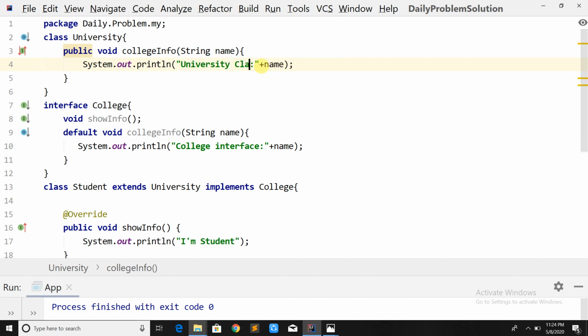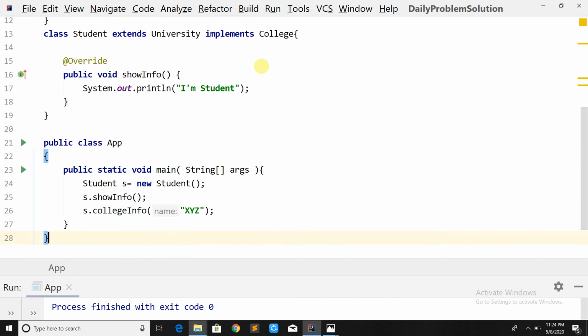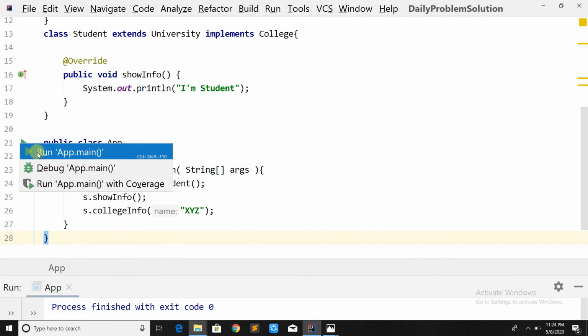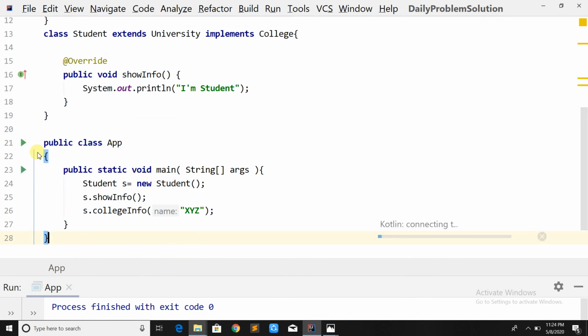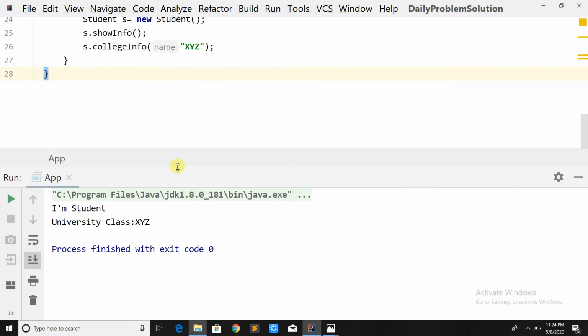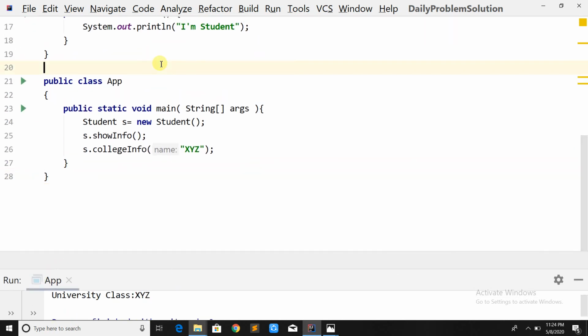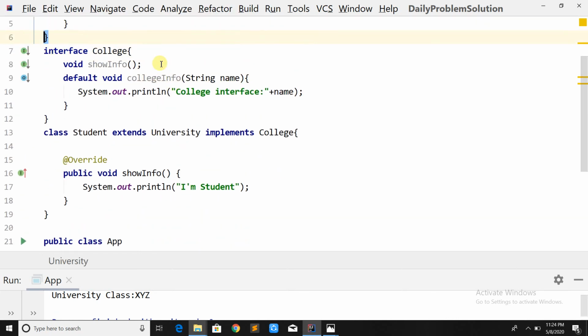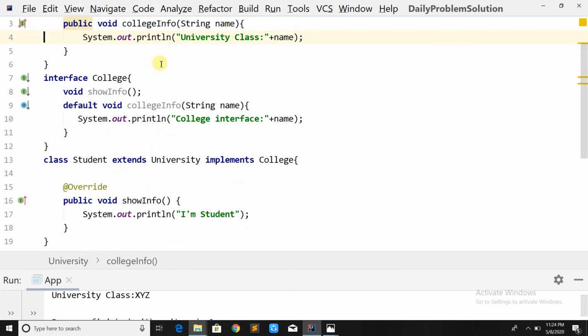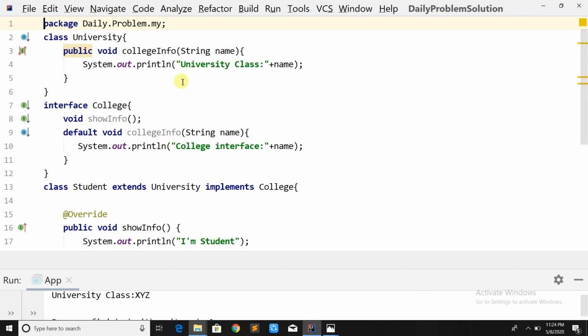If I execute it, this is going to call the college info of the university class, because the class has higher priority than the interface. Meaning, if there is a class which extends one class and implements one interface, and both the class it extends and the interface it implements have the same method, then by default it is going to call the college info of the class.